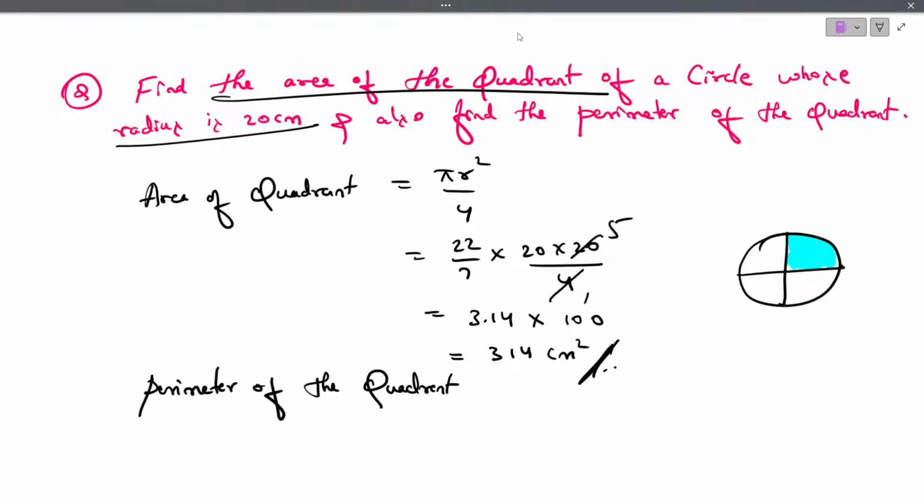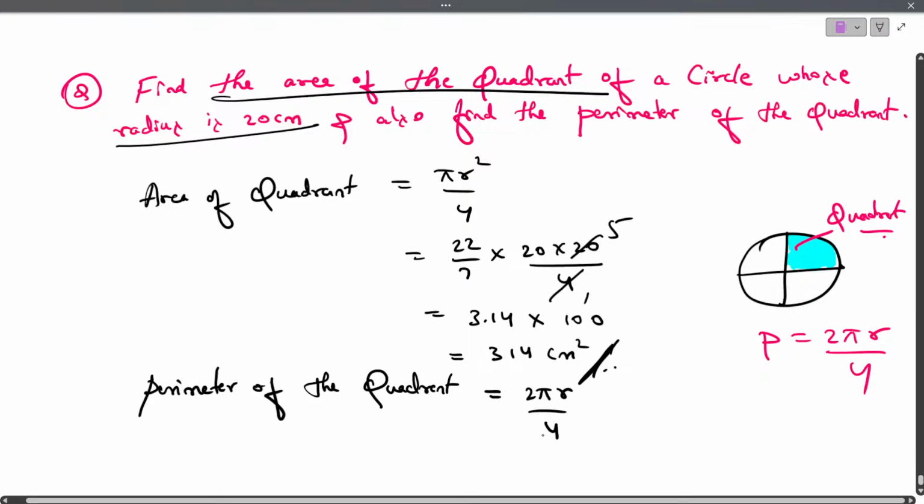So what is the complete perimeter of the circle? Perimeter of circle is 2 pi r. Then for the quadrant, we have to divide this complete circle into 4 parts, no? So here we can write perimeter of quadrant is 2 pi r by 4.